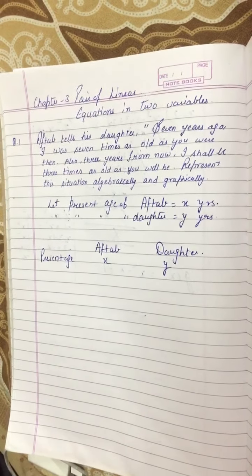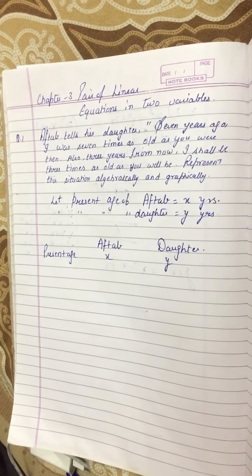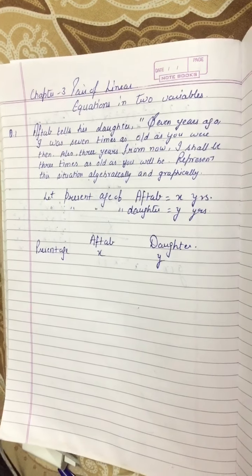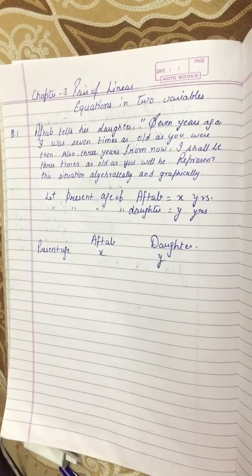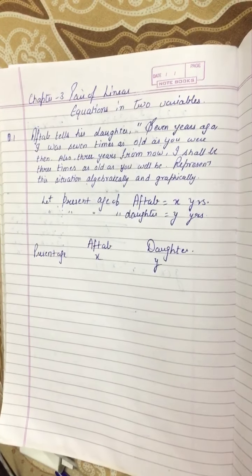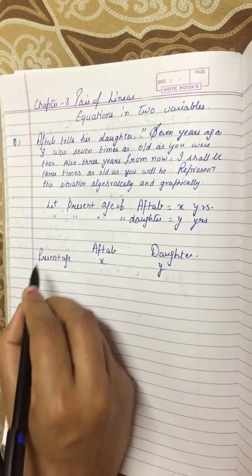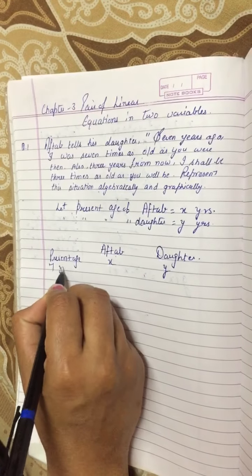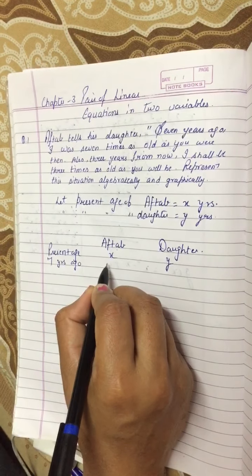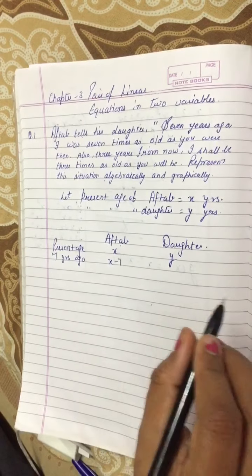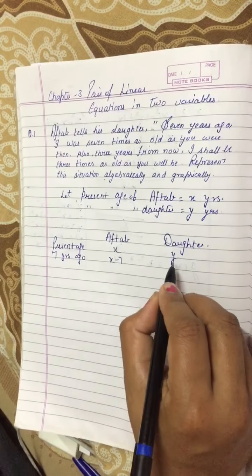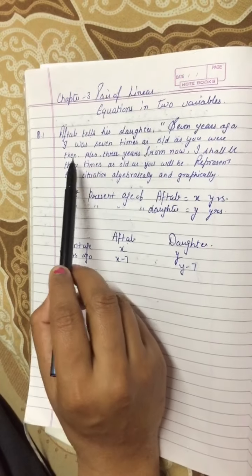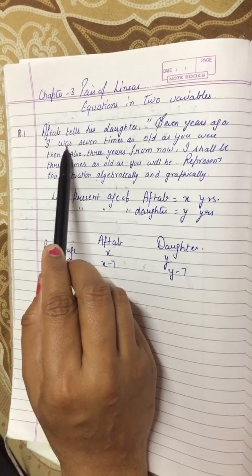If I am now 30 years and you are 20 years, and today this year is 2020, before 7 years, what will be that year? That will be 2013. Similarly, 7 years ago, if I am counting the age of Aftab and his daughter, the age of Aftab will be x minus 7 because I am talking about before 7 years, and daughter will be y minus 7.